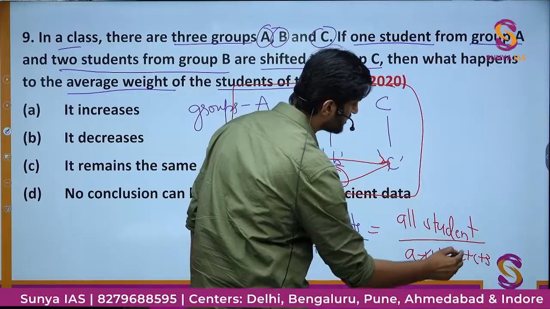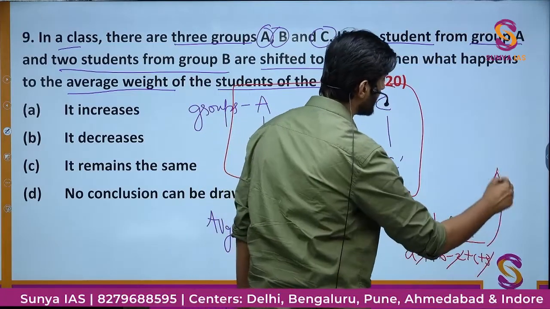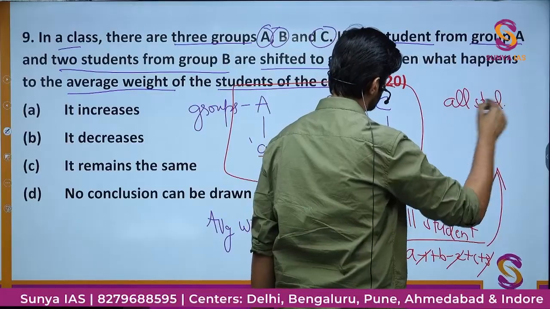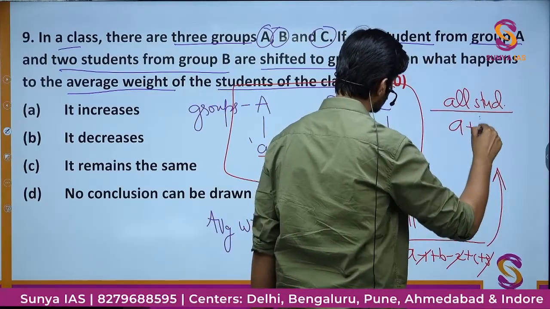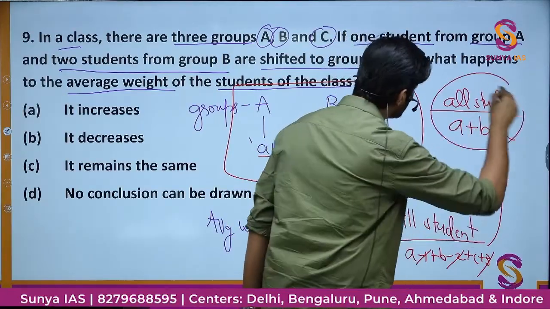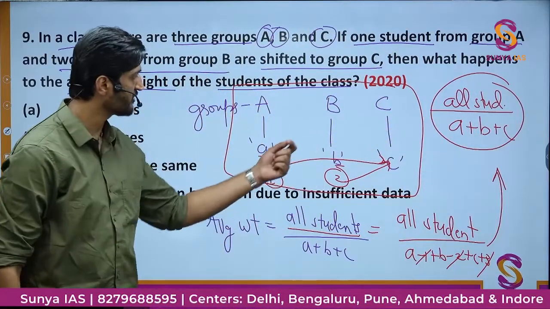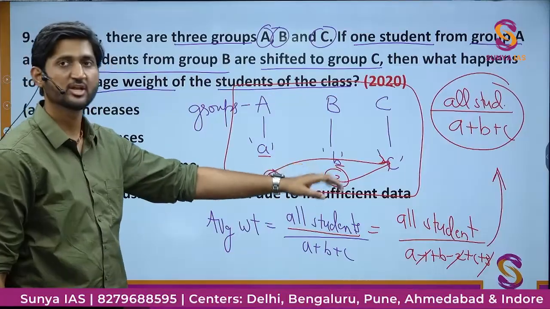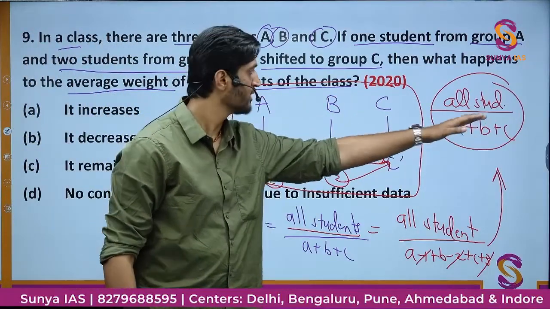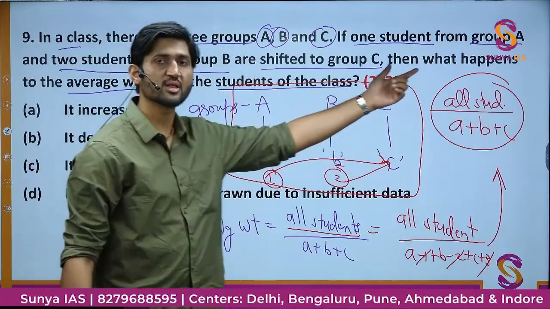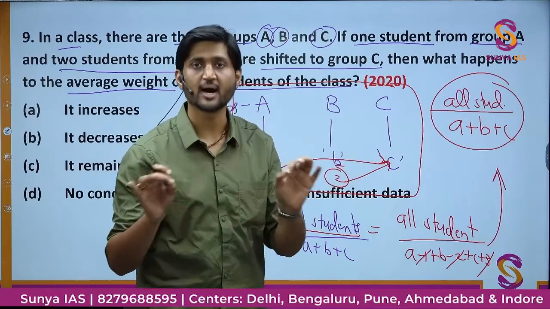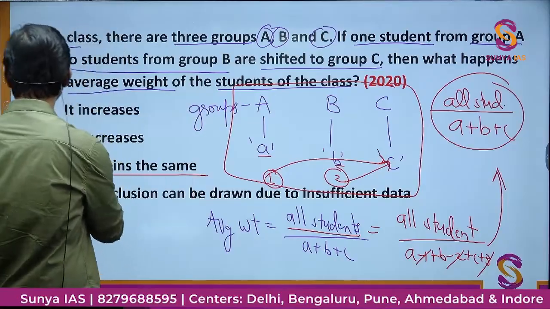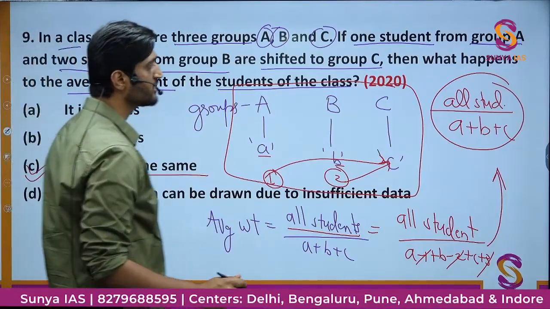Overall, if you see, these terms will again cancel out, and here also the average will be nothing but all students divided by A plus B plus C. So even if you change the number of students in the groups, the overall class, the number of students is the same and the total weight of the students is the same. So the average is going to be unchanged. That is the basic idea. So it remains the same, that is option number C is the correct option here.